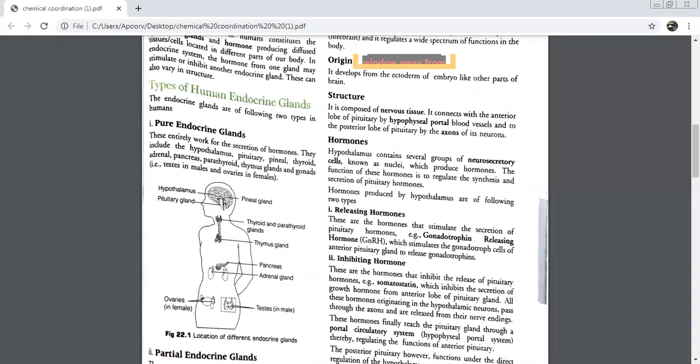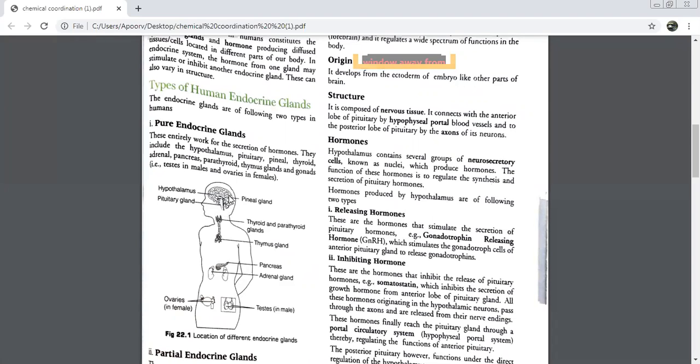The first are releasing hormones. These are the hormones that stimulate the secretion of pituitary hormones. Beta, I told you, the hormones secreted first in the hypothalamus. What are these hormones called? Releasing hormones. And these releasing hormones go to the pituitary and stimulate the secretion of pituitary hormones. Okay, children?